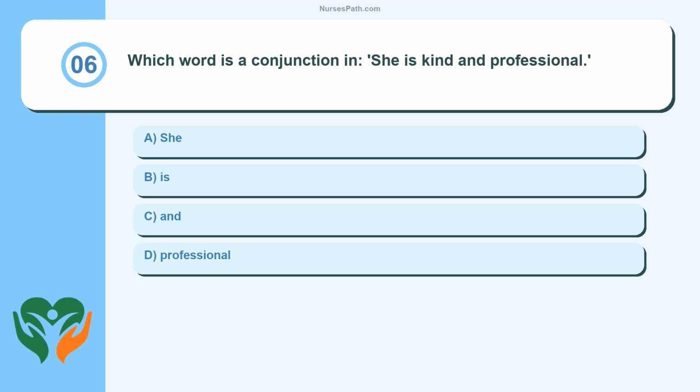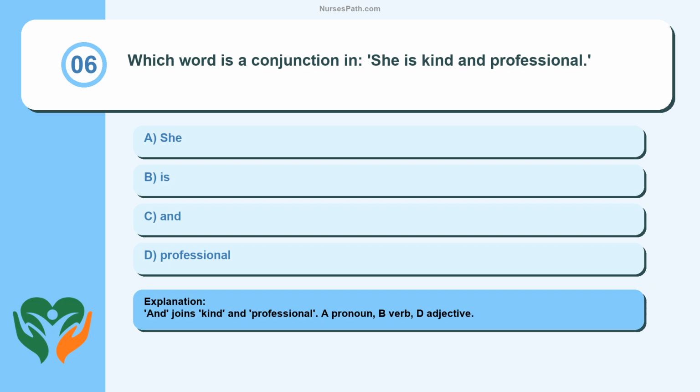Question 6. Which word is a conjunction in she is kind and professional? She is and professional. And joins kind and professional. A pronoun, B verb, D adjective.